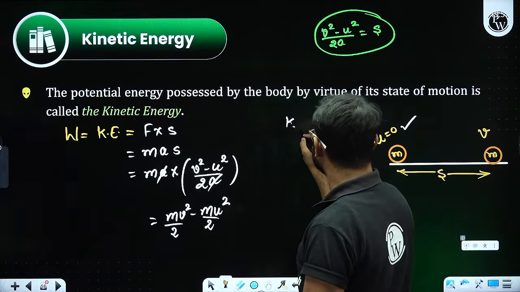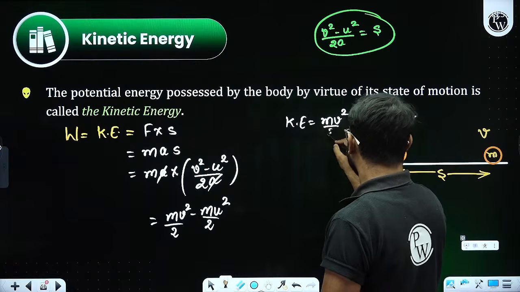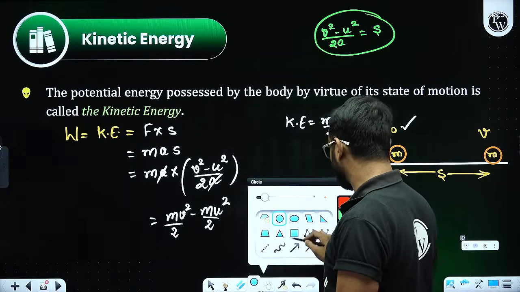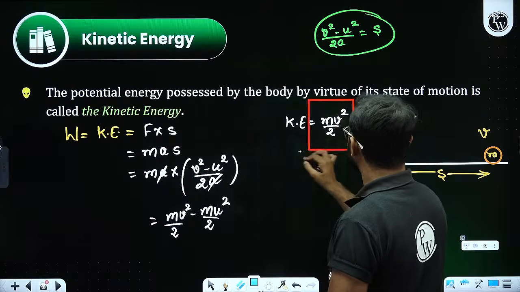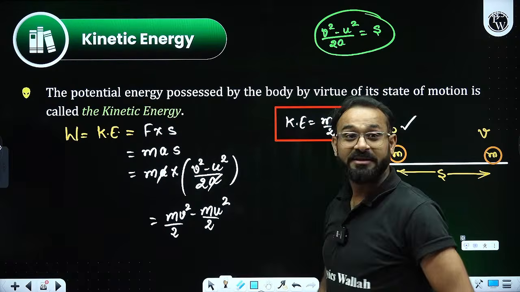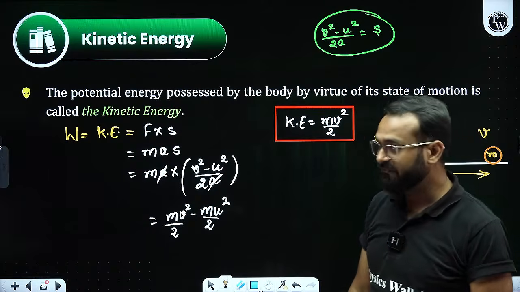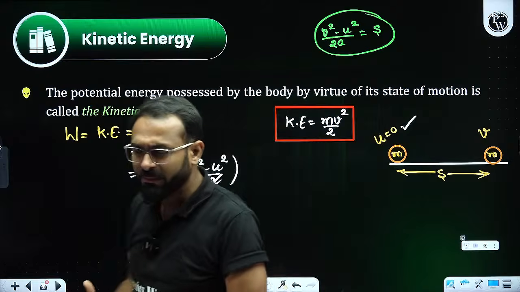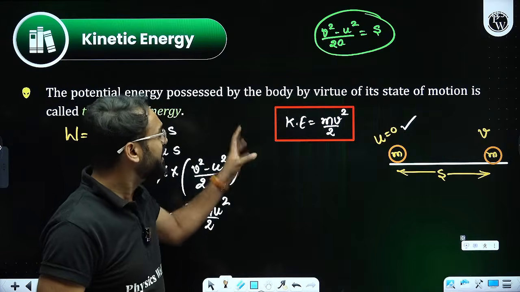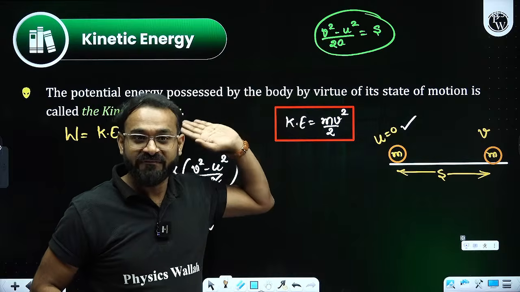In that case, the kinetic energy is coming out as 1 by 2 mv square, the favorite way of calling this, that is half mv square. This is how we are able to find the value of kinetic energy, and the formula of kinetic energy is finally in front of us, that is half mv square.